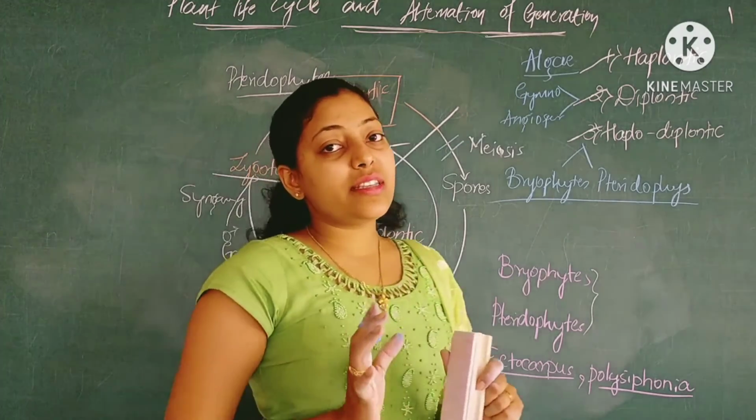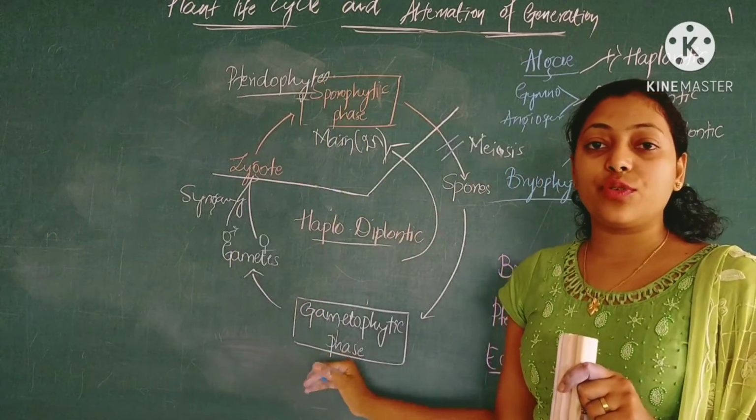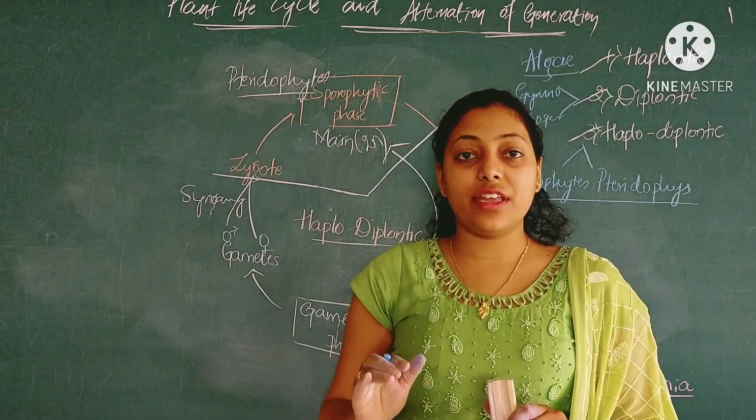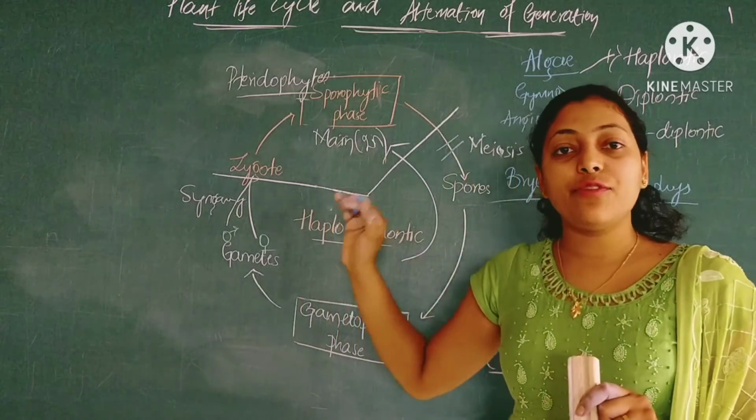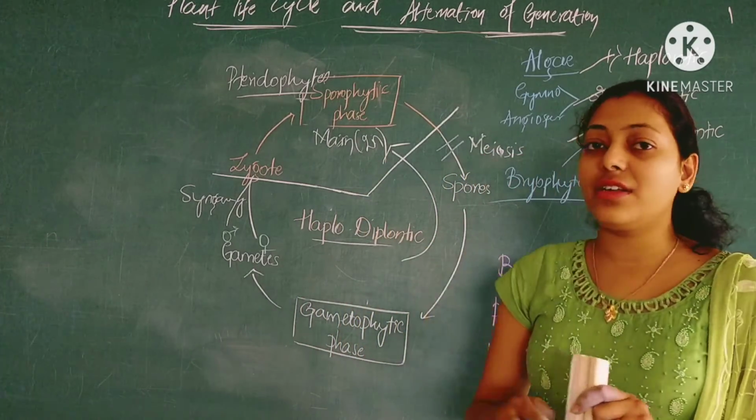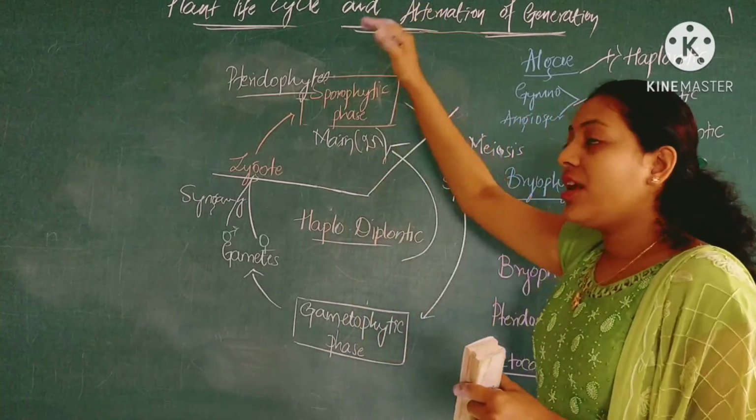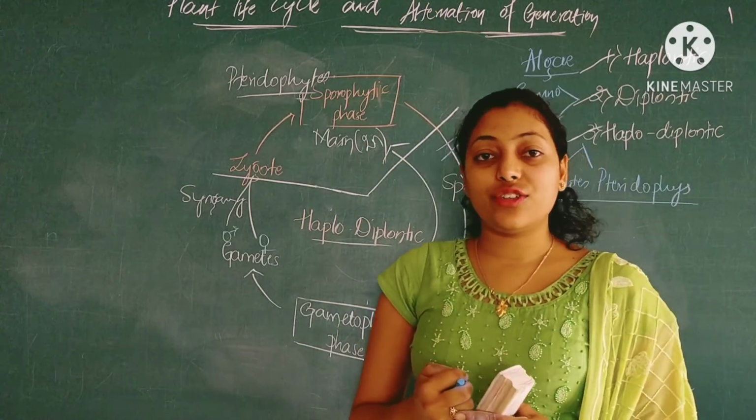This is about the plant life cycle, and this is the most majorly asked question every year. That's why you should give your thorough attention to this particular concept from chapter 3. Is it clear? This is all about plant life cycle and alternation of generation.